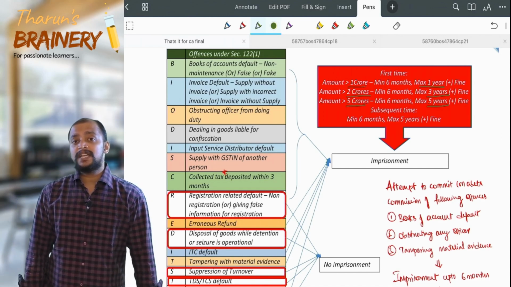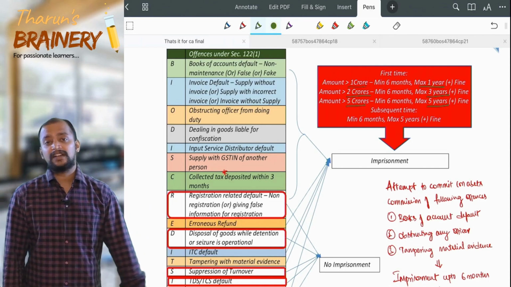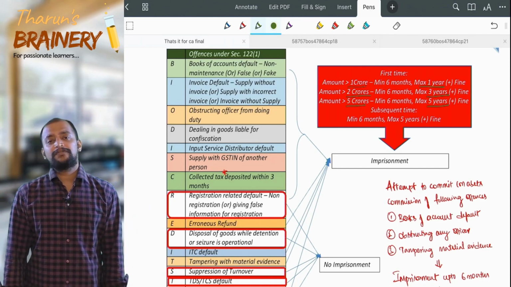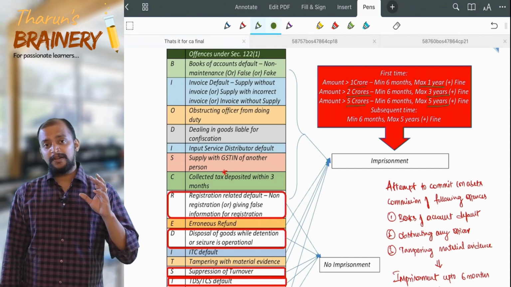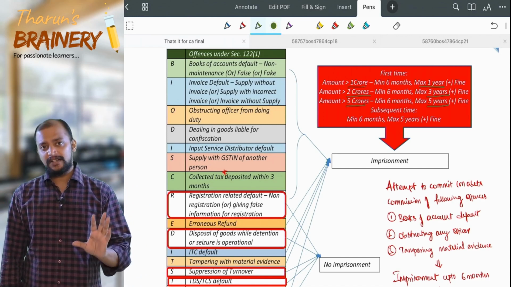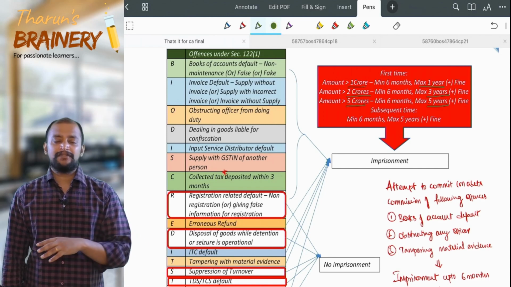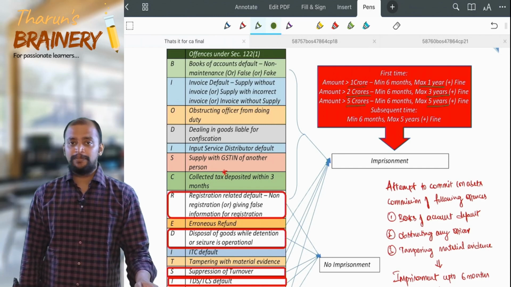If it is a repeated offence, so he is a senior in that offence, then irrespective of the tax or ITC or refund, it will be 5 years plus fine. So whatever beyond 5 crores we have discussed, the same imprisonment will be applicable.